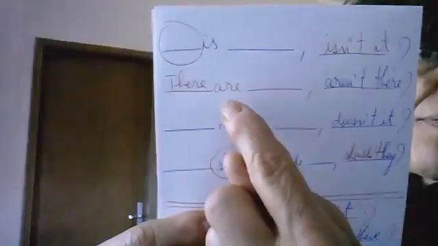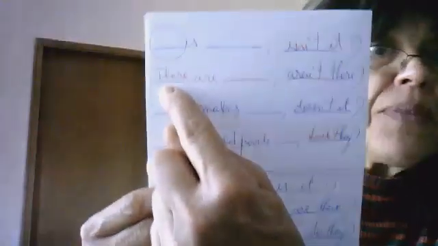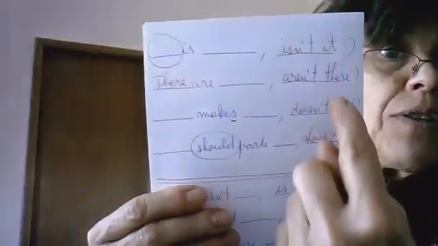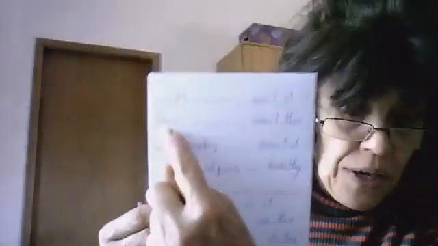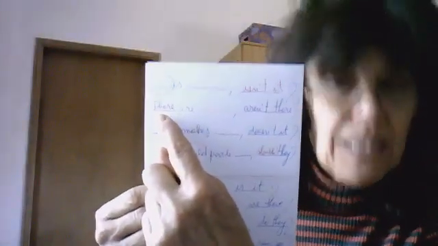Number 2, there are a lot of criminals in the city. So are is the verb, but here we have there, no he, she, it, we, you, they. As a subject, we have there. So here you have to write there, and we have are, affirmative, negative. So there are lots of criminals in the city. Aren't there? It is my opinion.